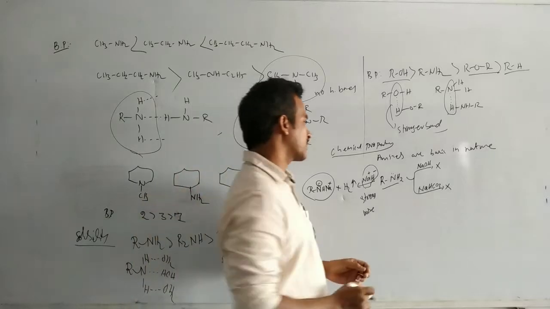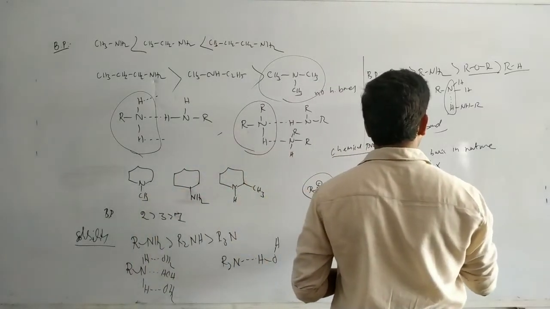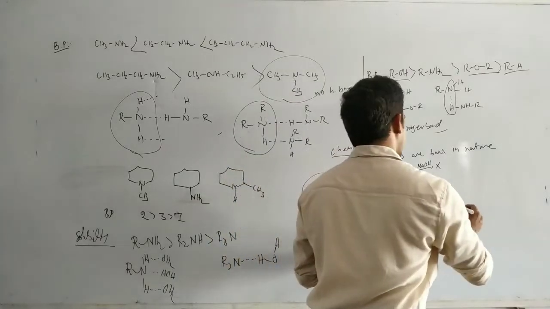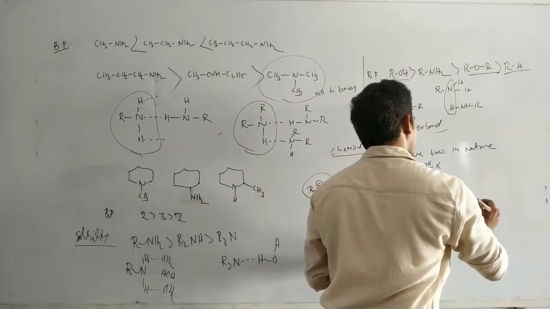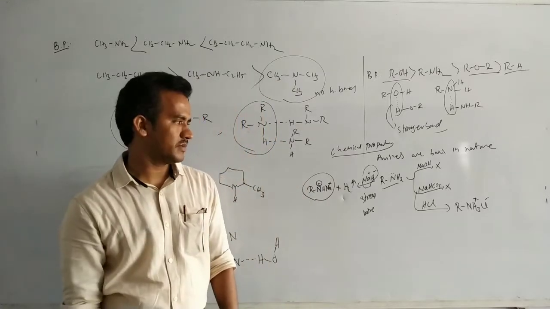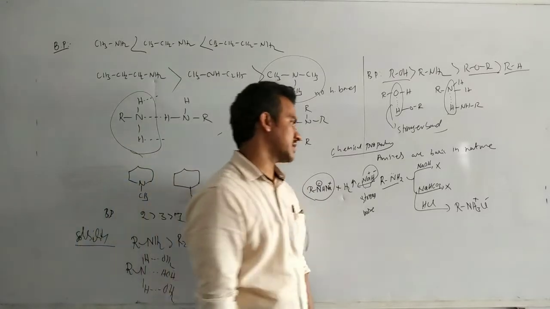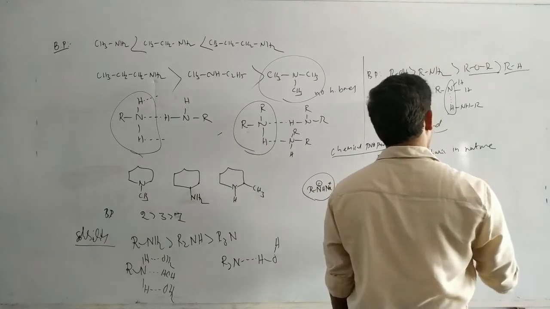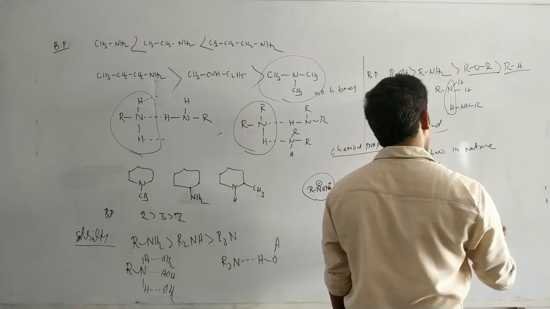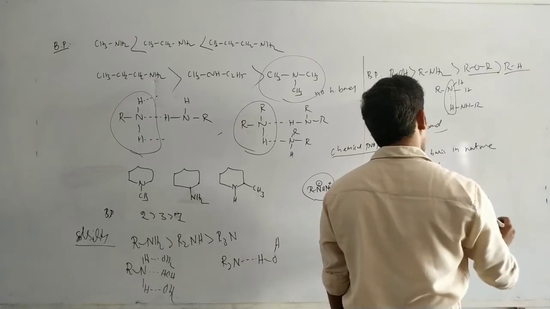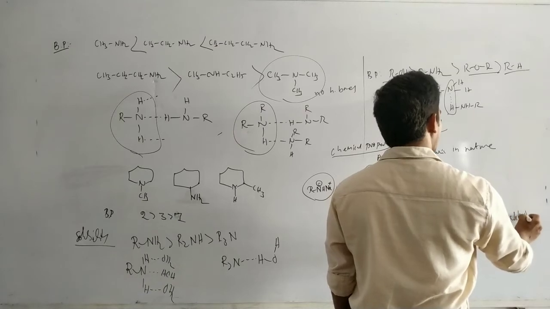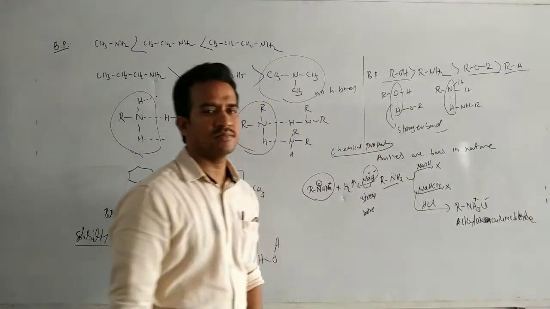Now this one on treating with HCl, protonation takes place. So that gives RNH3 plus and Cl minus. So ammonium chloride formation. Ammonium means NH4 Cl, with one hydrogen replaced by the alkyl. So alkyl ammonium chloride.